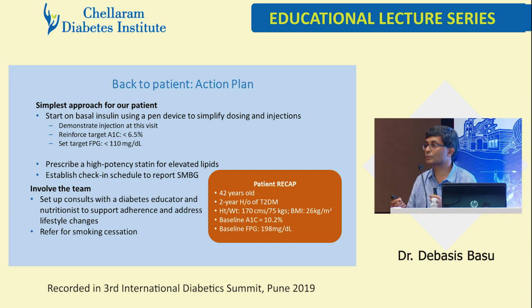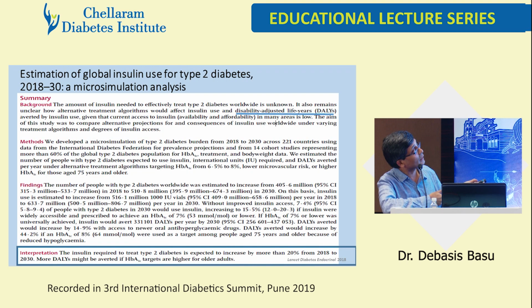And you also have to send him to the smoking cessation clinic as well. Now, having said that, this is the last slide that I'll talk about: global insulin use for type 2 diabetes, 2018 to 2030. This microsimulation analysis said that with this, you can take care of the disability adjusted life years. The DALYs can come under control. And insulin required to treat type 2 diabetes is expected to increase by more than 20% from 2018 to 2030. More DALYs might be averted if A1C targets are a little higher than we now recommend for older adults.